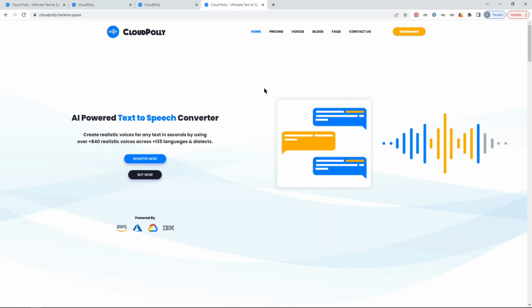And by the way, even though it says it's powered by all 4 vendors, it doesn't mean that you need to register with all 4 at the same time. Of course, you could. If you register with all 4 of them, you will get the highest number of available voices and the biggest number of available languages and dialects. But if you register with one or some of them, only those respective cloud vendors will be added. So the number of voices will be available only for that particular cloud vendor.